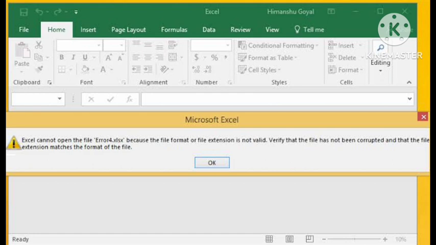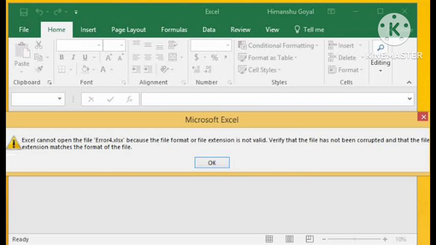This error message is encountered in the following scenarios. If the file is not compatible with the Excel version, and you are trying to edit the file but that file is not compatible with the current version of your Excel, then this problem arises. Another reason is that the file has become corrupt or damaged. If your file got corrupted or damaged for any reason, then this problem arises.